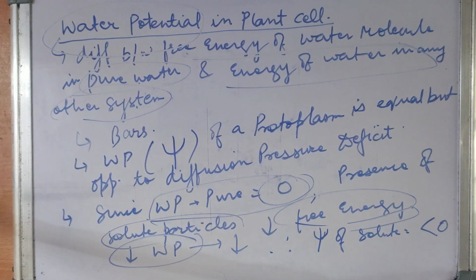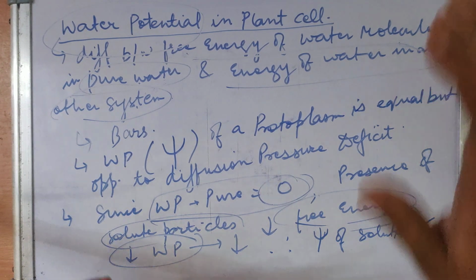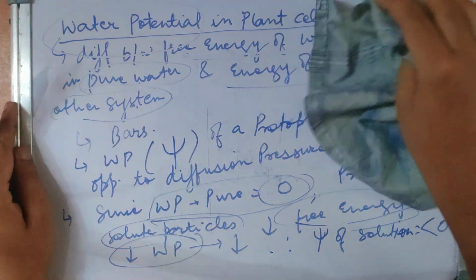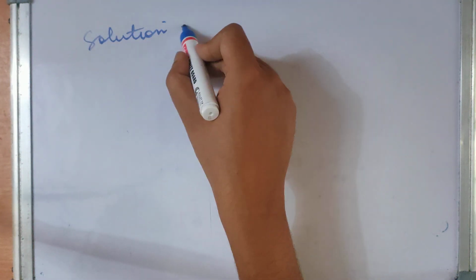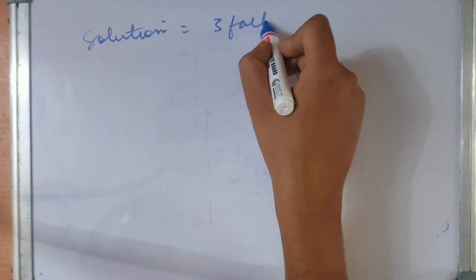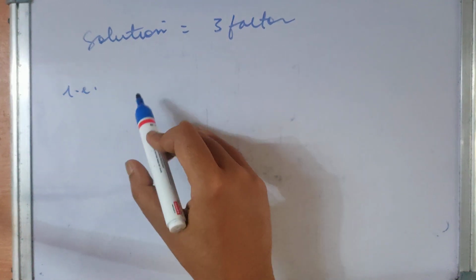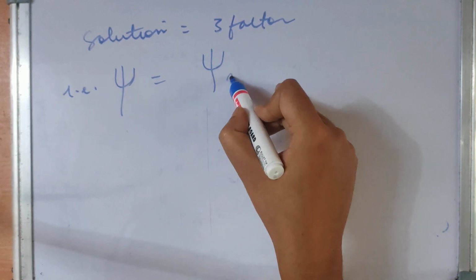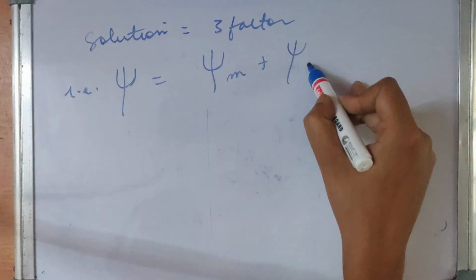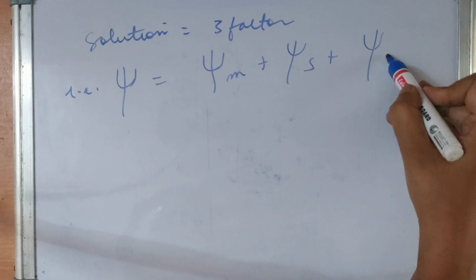I hope you understand these things. For solutions, water potential is determined by three factors. Water potential, that is psi, is equal to psi m plus psi s plus psi p.